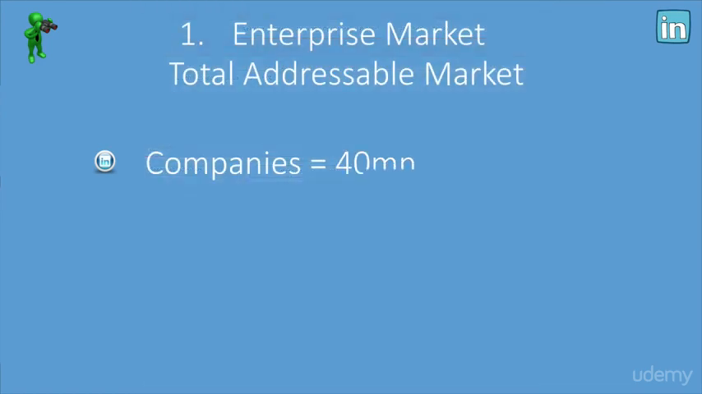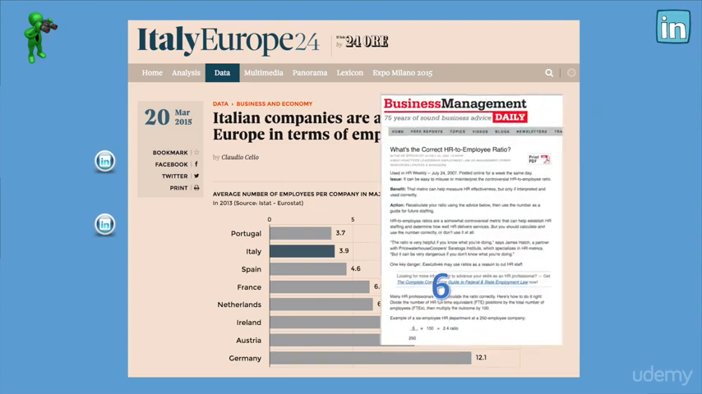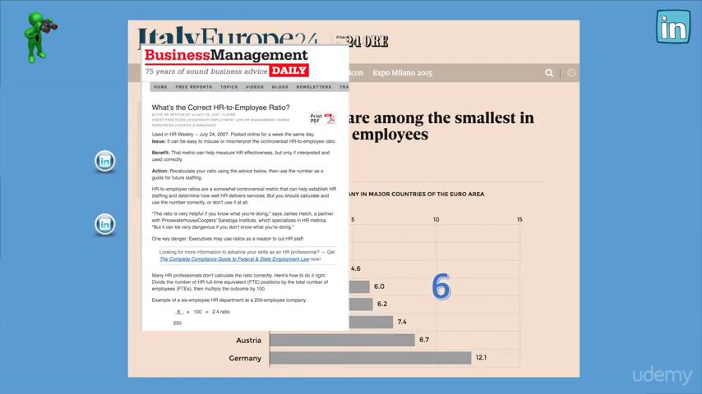Great. And now we have the number of companies. Next up, we need to find out the number of human resources employees that work at these 40 million companies. Let's see how we're going to quantify this. In the Financial Times, we can see that the average company in Europe, for example, has 6 employees. Let's use that. Oh, here we go. According to Business Management Daily, it looks like 2.4% of every company is an HR executive. Let's play around with these numbers. Cool. I think we're getting somewhere.